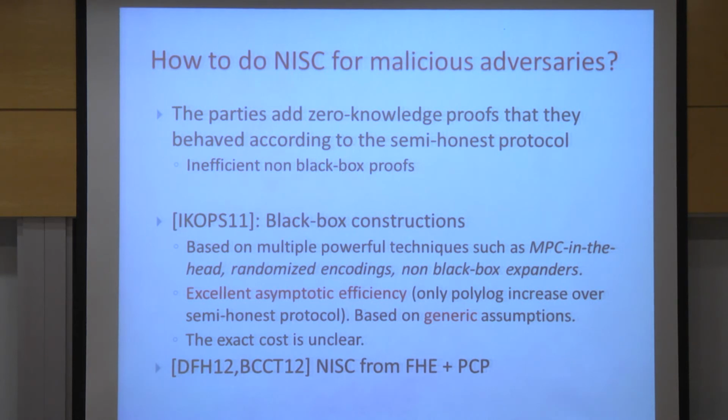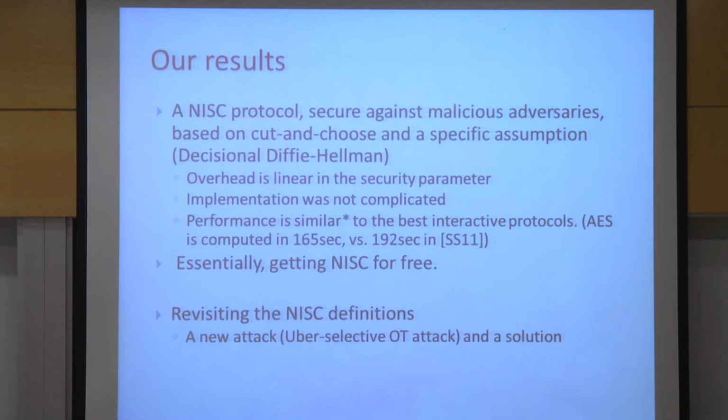So instead, we built another construction that also builds non-interactive secure computation from fully homomorphic encryption and PCP, but both of these are not very efficient in practice, so we also don't want to implement them.